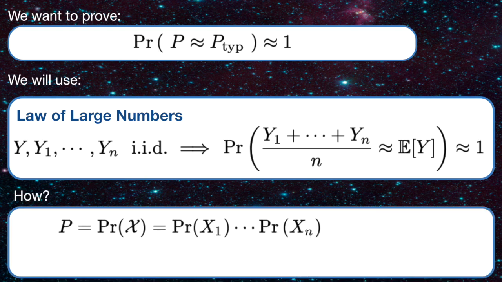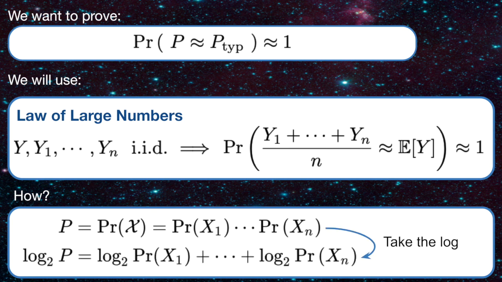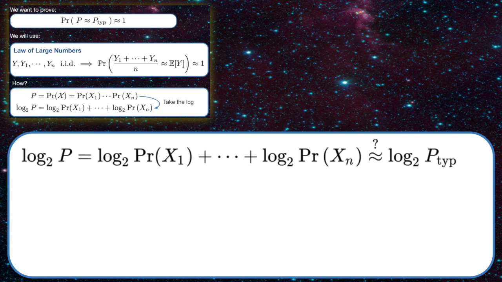Let's see how we can apply the law of large numbers in our problem. Remember that since x1 through xn are all independent, the probability of the sequence x is simply the product of probability of each observation. To use the law of large numbers, we will need to deal with sums. So we transform the product of probabilities into a sum by taking the logarithm. If we take the log base 2 on both sides, the product becomes a sum. Now proving that p concentrates around p typical becomes proving that log base 2 of p concentrates around log base 2 of p typical.